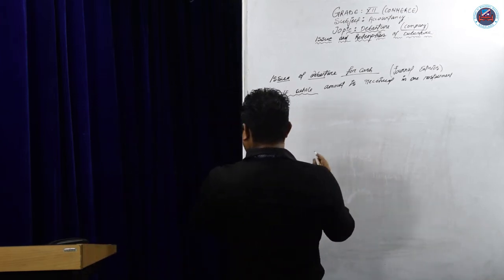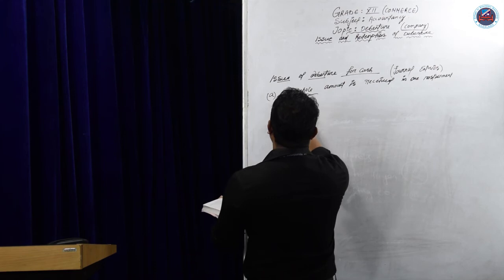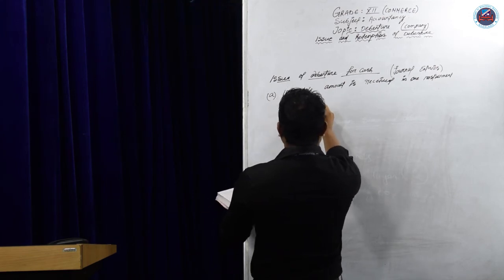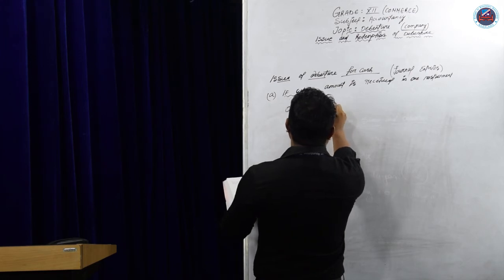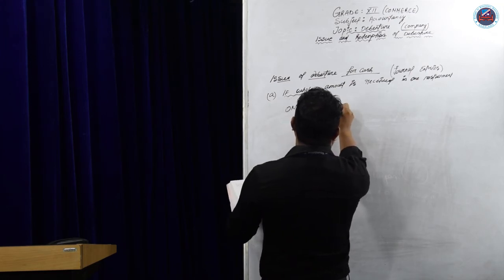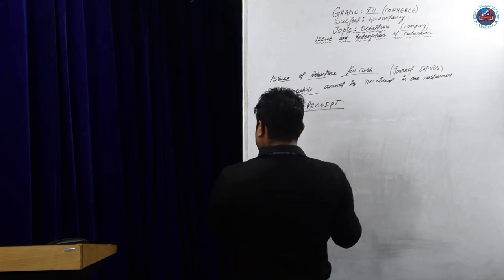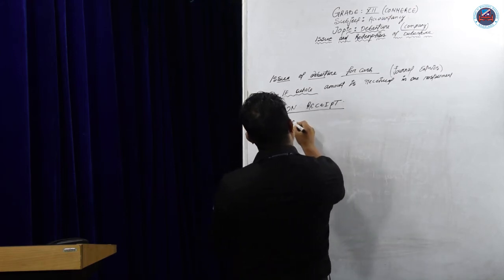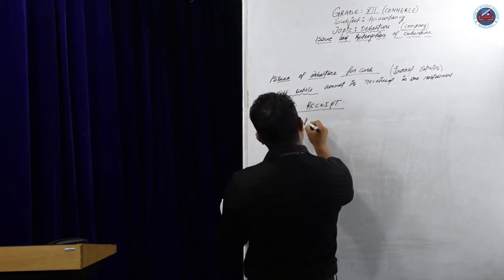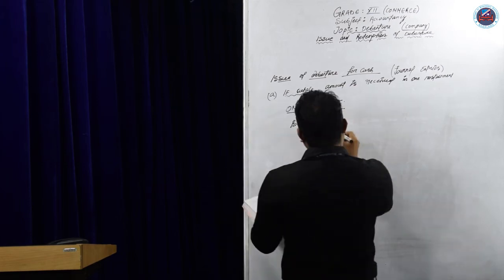On receipt entry, what will the first entry be? The entry will be the same as what we did for a company: bank account debit.